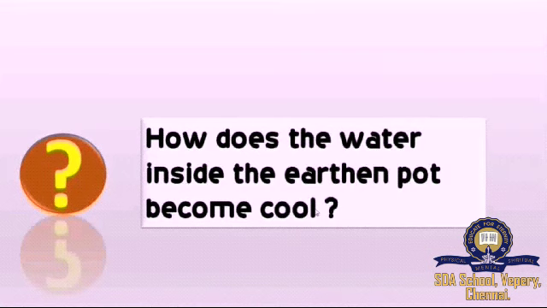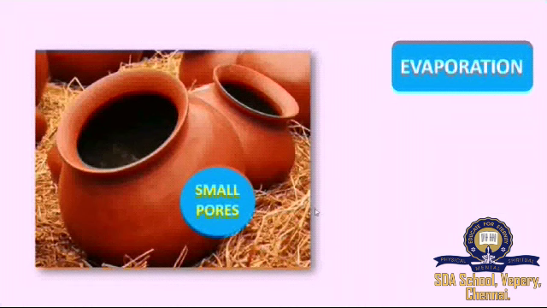Have you ever used an earthen pot during summer season to get cool water? But how does the water present inside the earthen pot become cool? Let us explore that. So this is the earthen pot, or we can say a mud pot. In a mud pot, there will be several holes, small pores present in the mud. But when you look at a plastic container or metal container, there will not be any pores. Okay. So during summer season, what will happen to the water? The water will evaporate, right?